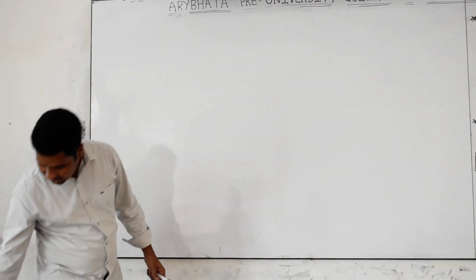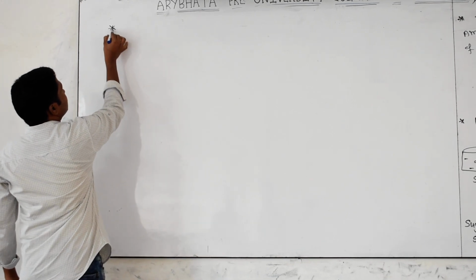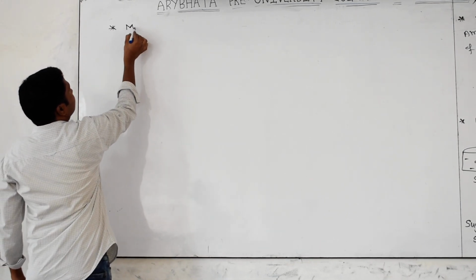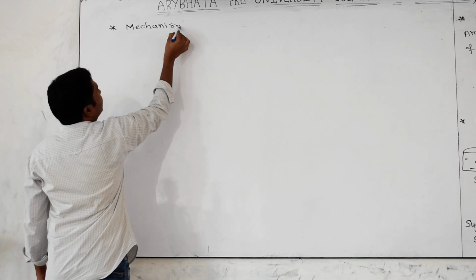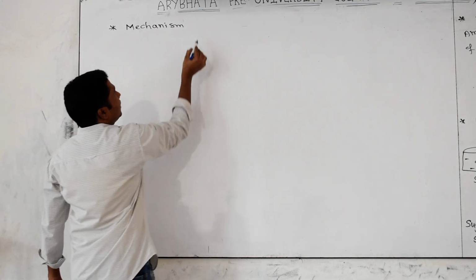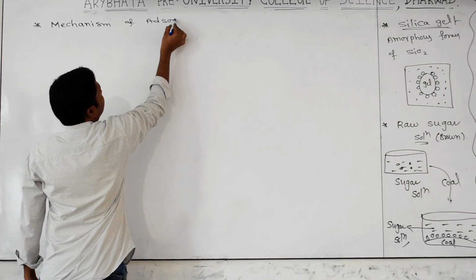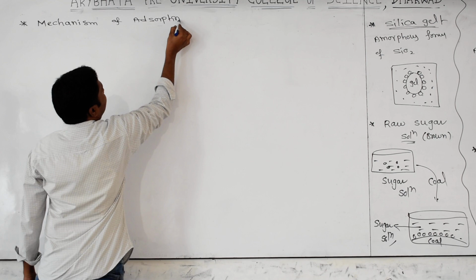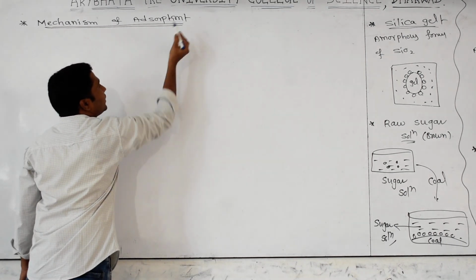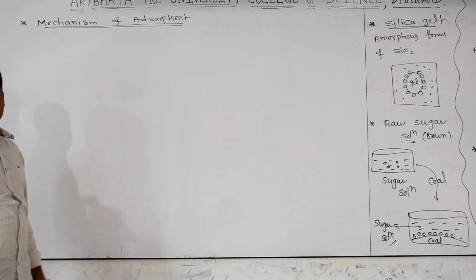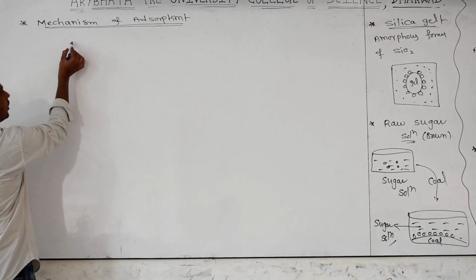We will see some other examples. Now see the mechanism. Now I am explaining an important concept that is very important for all competitive examinations. Mechanism of adsorption: how will this adsorption take place only at the surface? That is a concept also. Understand it carefully first. I am taking one adsorbate.